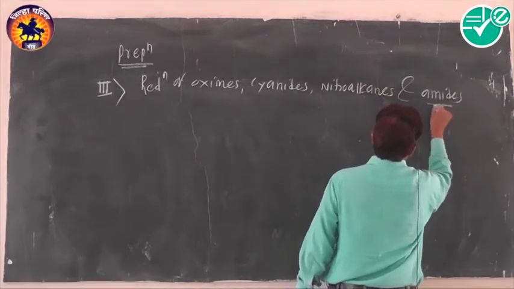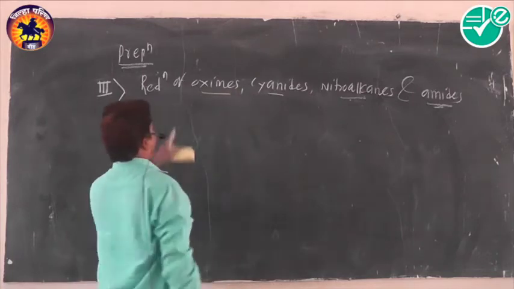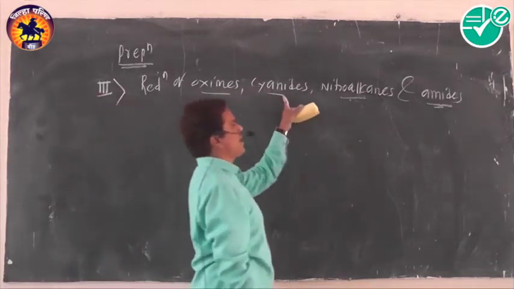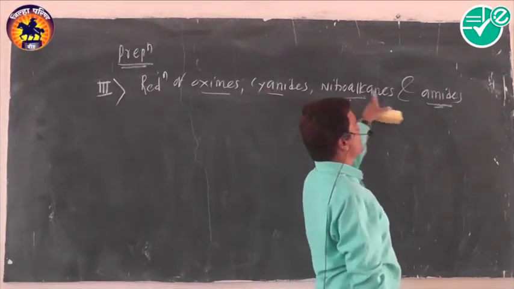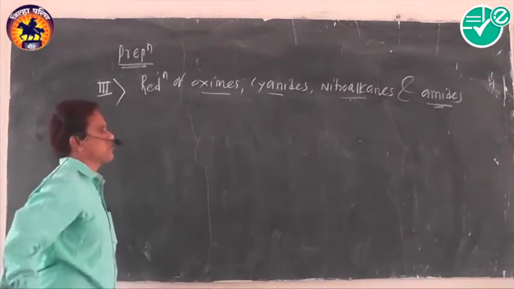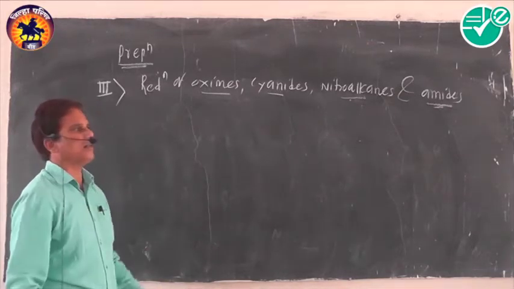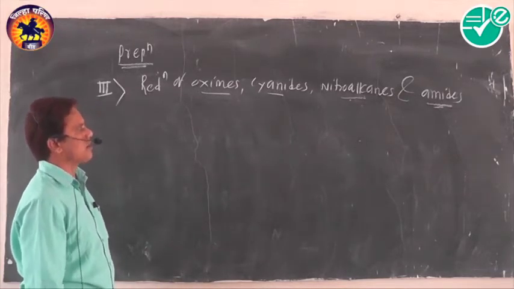It means that these 4 compounds are subjected to reduction. By reduction of these 4 different compounds, amines are produced.